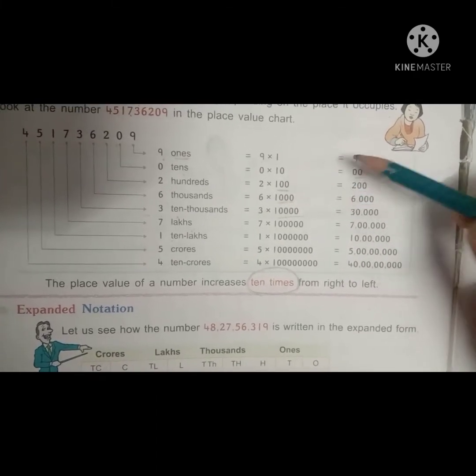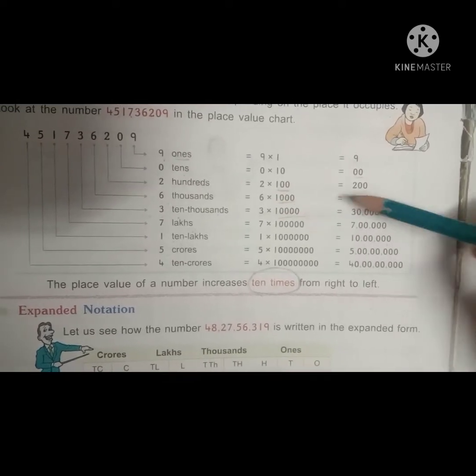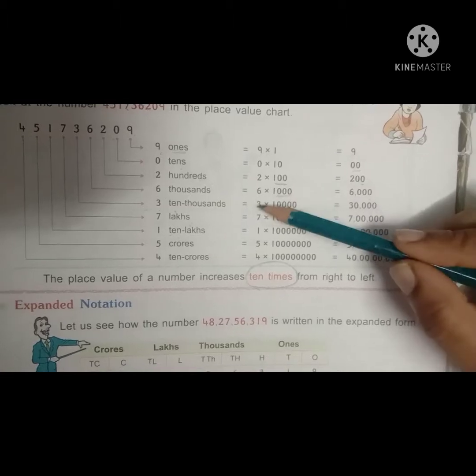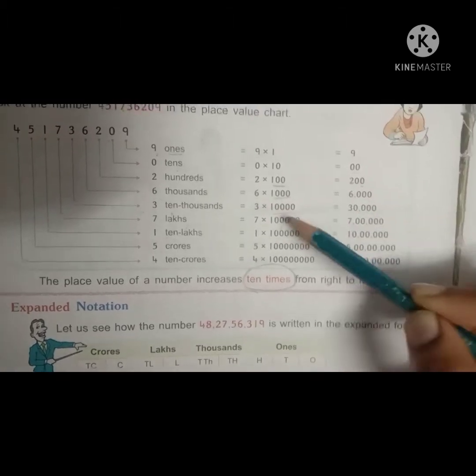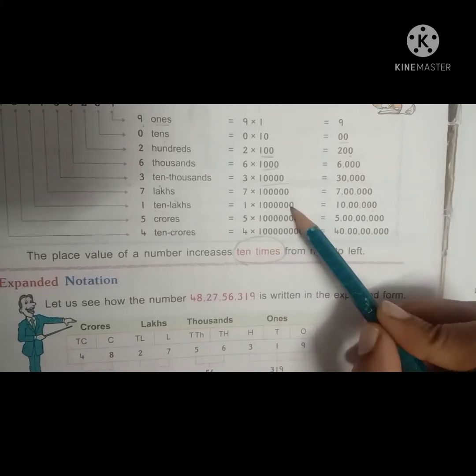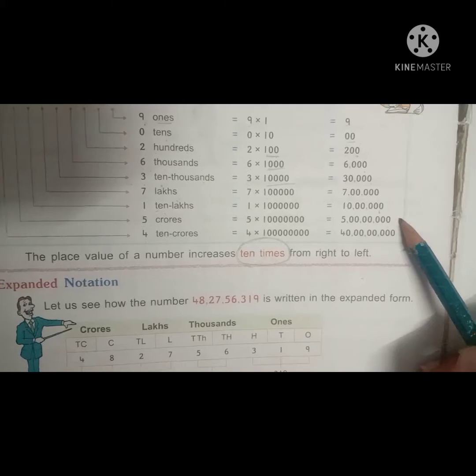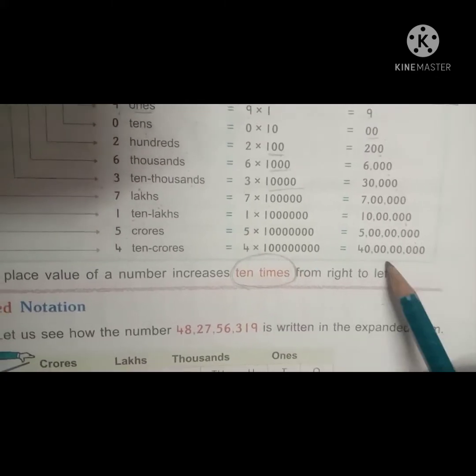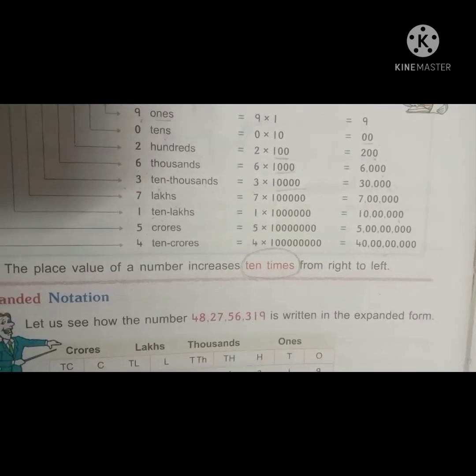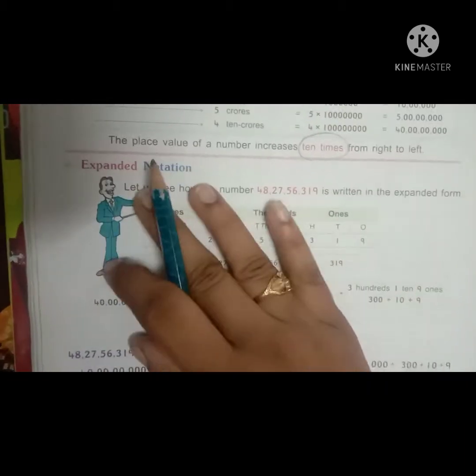9. 0 into something means 0. 2 into 100 means 200. 6 into 1000 means 6,000. 3 into 10,000 means 30,000. 7 into 1 lakh means 7 lakhs. 1 into 10 lakhs means 10 lakhs. 5 into crores means 5 crores. 4 into 10 crores means 40 crores. Got it, children? Next, coming to the second one.